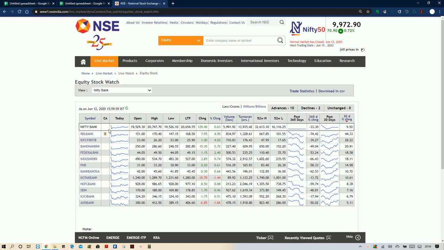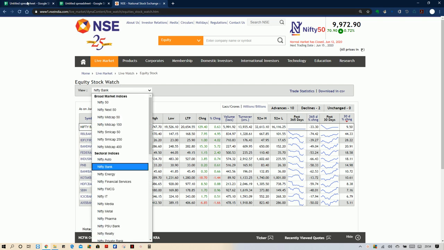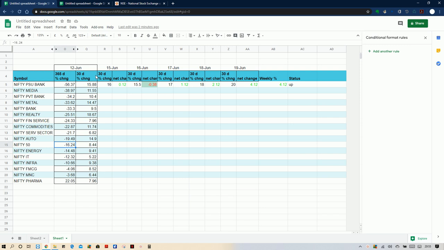If you take Nifty Bank, it is minus 33.3%, lower than the Nifty index. So it is better to avoid this kind of sector. The sectors which look positive and better are Nifty Energy, IT, Infra, FMCG, MNC and Pharma. These are the 6 sectors that are giving better returns than Nifty.